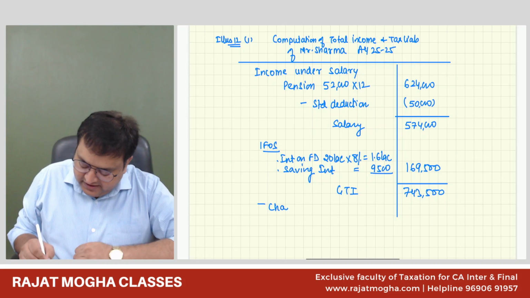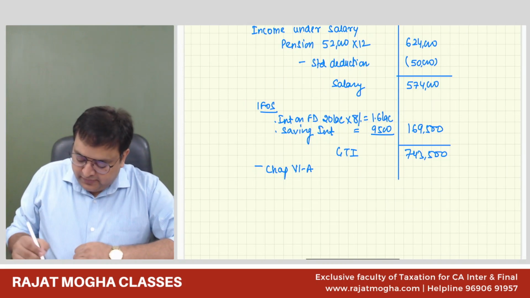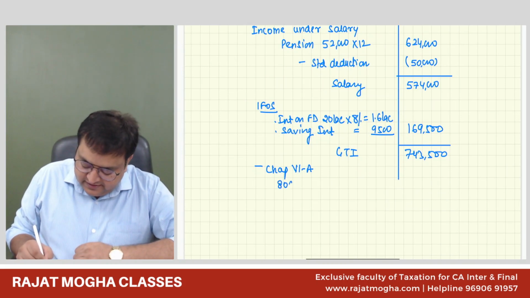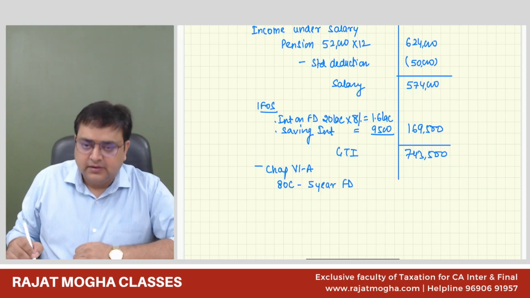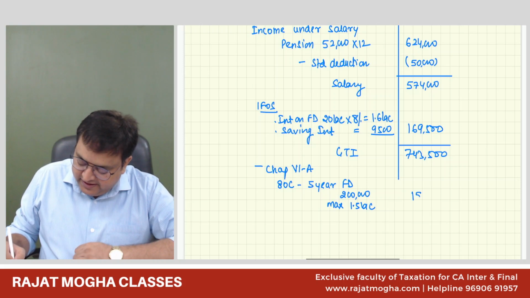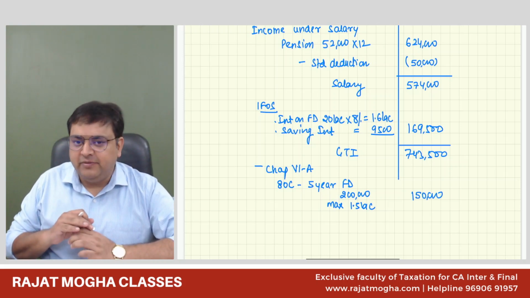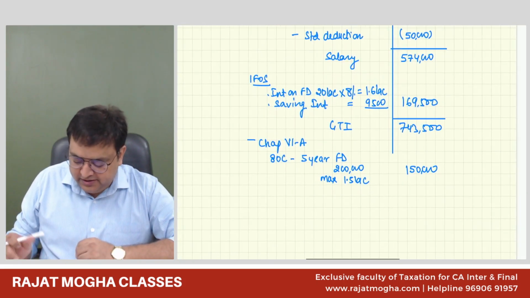Minus Chapter VI-A deductions. Now there is section 80C. Why? Because it's a 5-year fixed deposit. He has made 2 lakh rupees, but the maximum allowed is 1.5 lakh. So under 80C he will get 1,50,000 rupees. He's not making any other investment, so no other deduction.